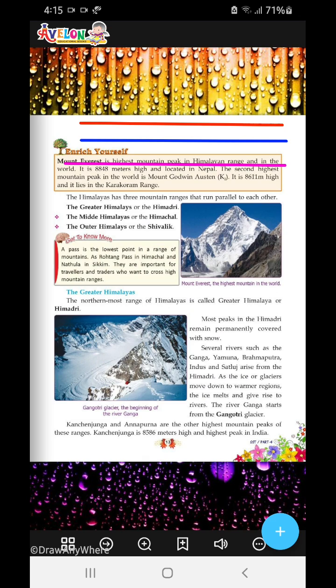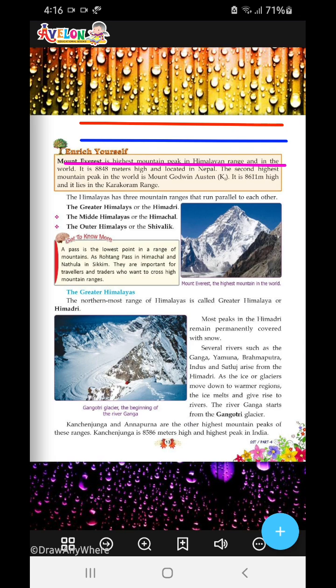Most of the peaks in Himadri remain permanently covered with snow. Most of the peaks that are the highest in the world are also found in this Himadri region only. Several rivers such as the Ganga, Yamuna, Brahmaputra, Indus, Satluj are from here, Himadri, okay? And why is it so? As the ice or glaciers move down to warmer regions, this ice melts and gives rise to rivers. So, all these glaciers originate in the Himadri region, and these glaciers go down to give rise to rivers.